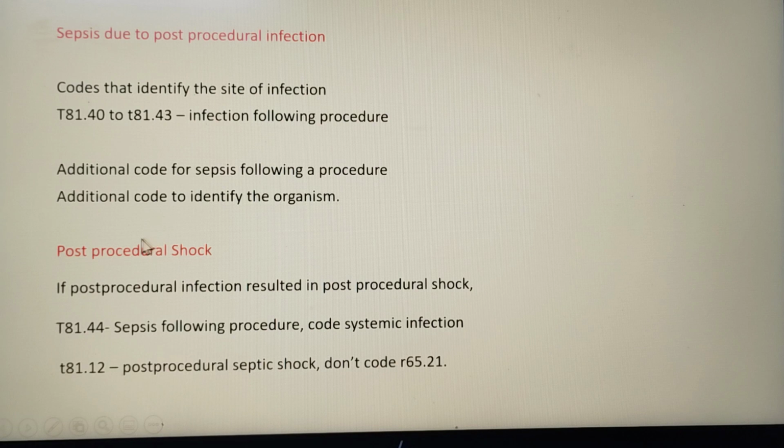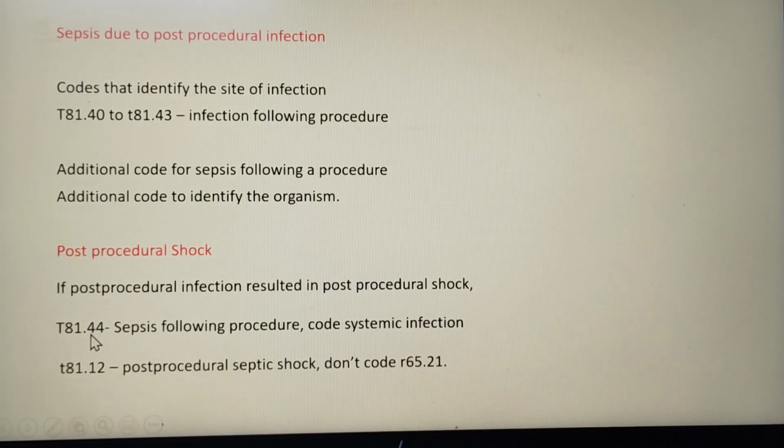And next, if the patient has post-procedural shock, how will you code? If the post-procedural infection has resulted in post-procedural shock, so first infection came, then it turned into sepsis, then the sepsis led to multi-organ failure, circulatory failure, which is called post-procedural shock.